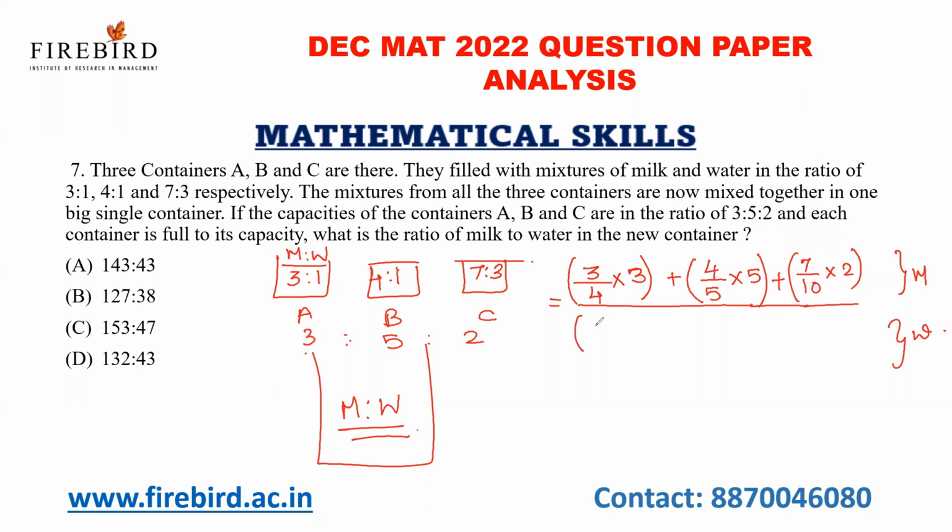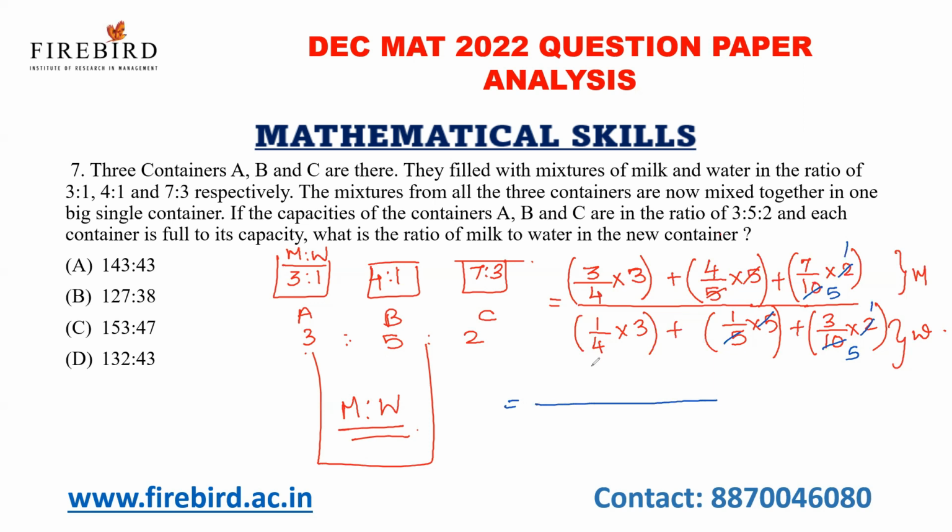The whole divided by, now I'm going to write the water part: 1 by 4 into 3 plus 1 by 5 into 5 plus 3 by 10 into 2. Now I can cancel 5 here, and similarly here also I can cancel 5. Now the milk to water ratio is 9 by 4 plus 4 plus 7 by 5, and in the denominator, 3 by 4 plus 1 plus 3 by 5.